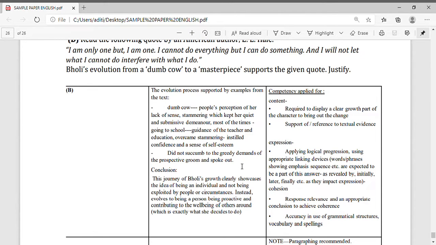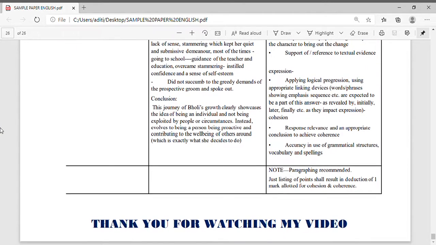Now the conclusion: this journey of Bholi's growth clearly showcases the idea of being an individual and not being exploited by people or circumstances. Instead she evolves into a person who is proactive and contributes to the well-being of others around, which is exactly what she decides to do. So this we have to write from the Bholi chapter. If you write these points, then you will get the 5 marks. Otherwise, you will not get the marks.